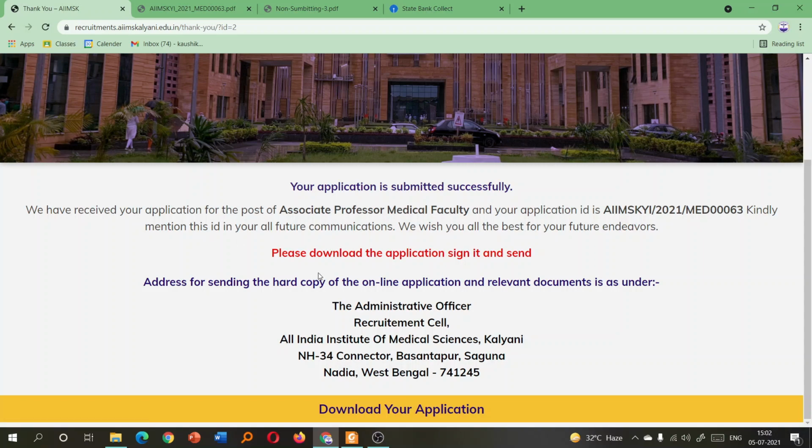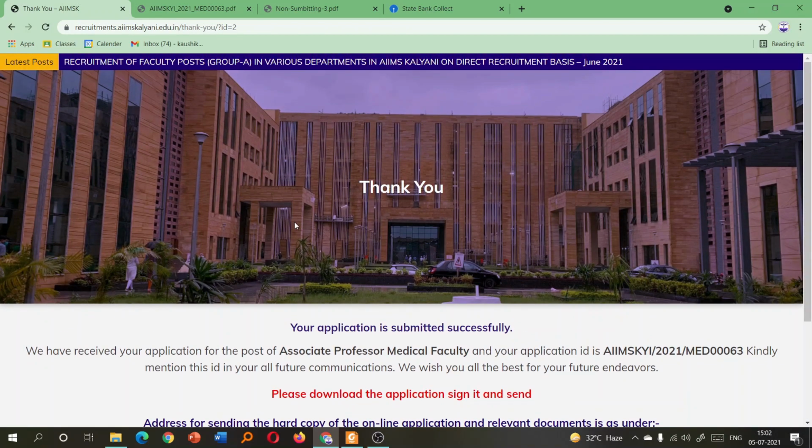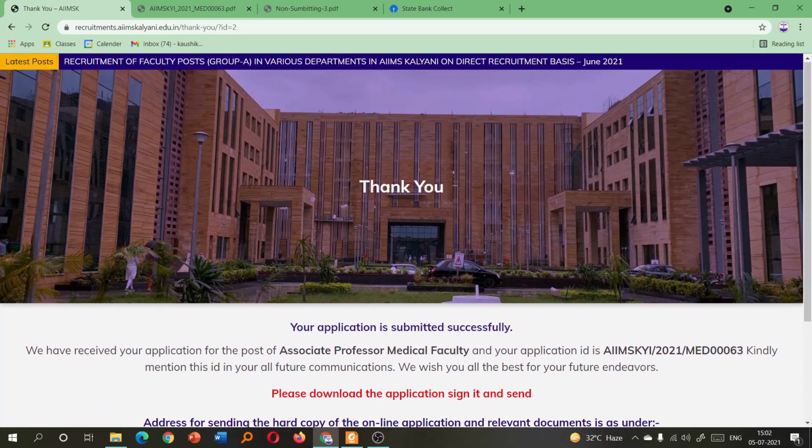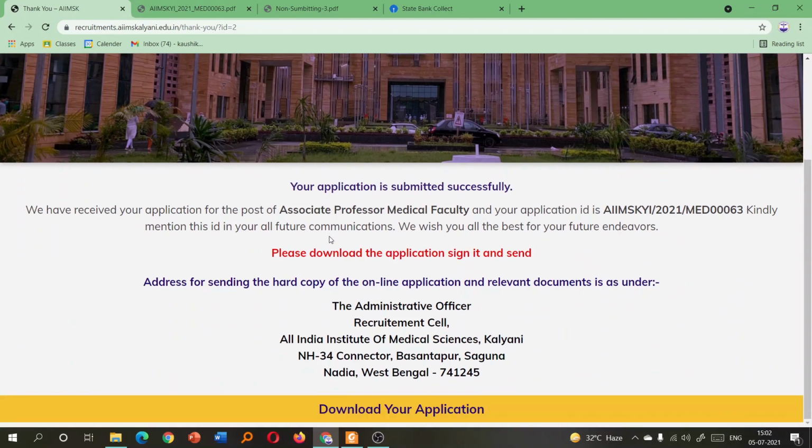Now everything you are seeing here might be changed a little bit, but most of the things will be like this, because this is a beta version. I am telling you again, there might be slight changes in this application, but still most of the things will be the same. So I think that was a brief idea of how to fill up this application procedure.